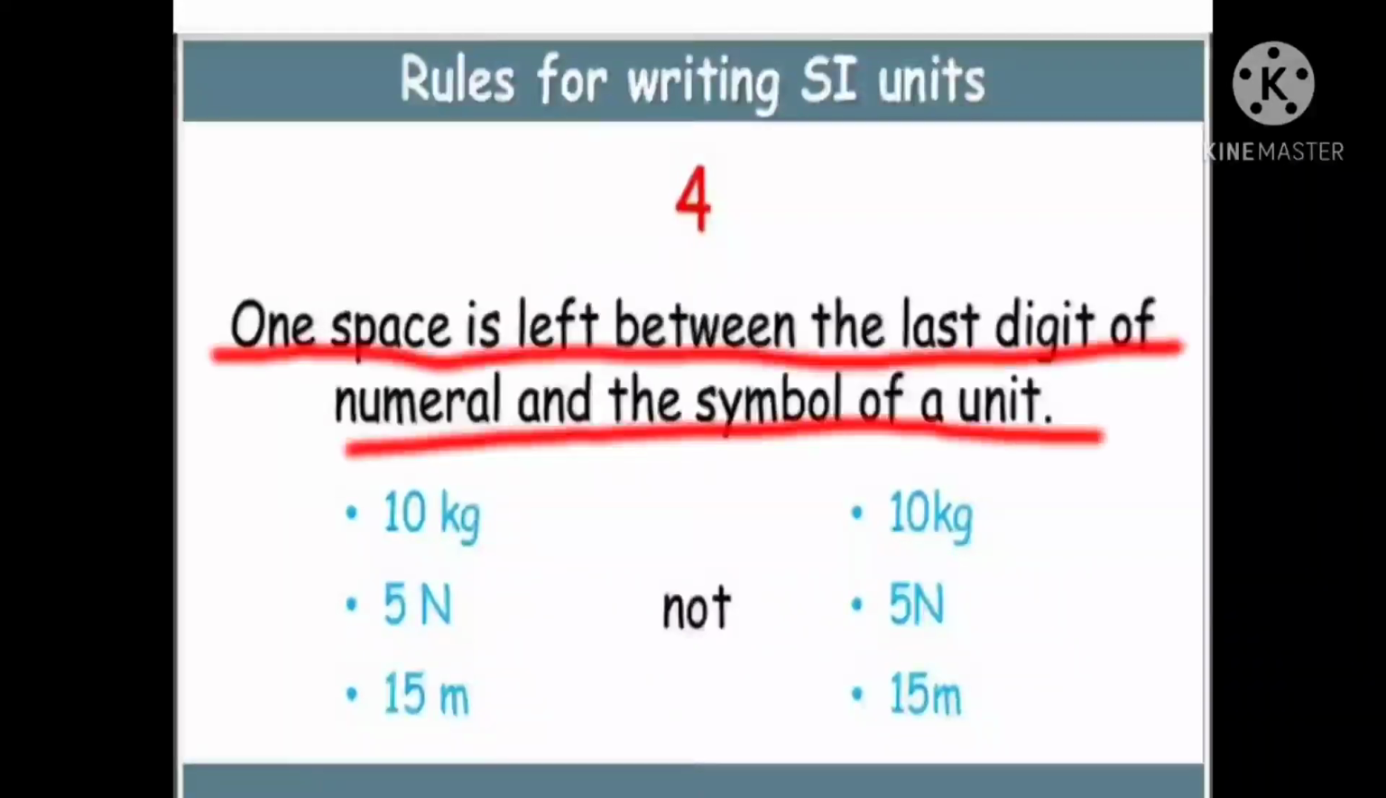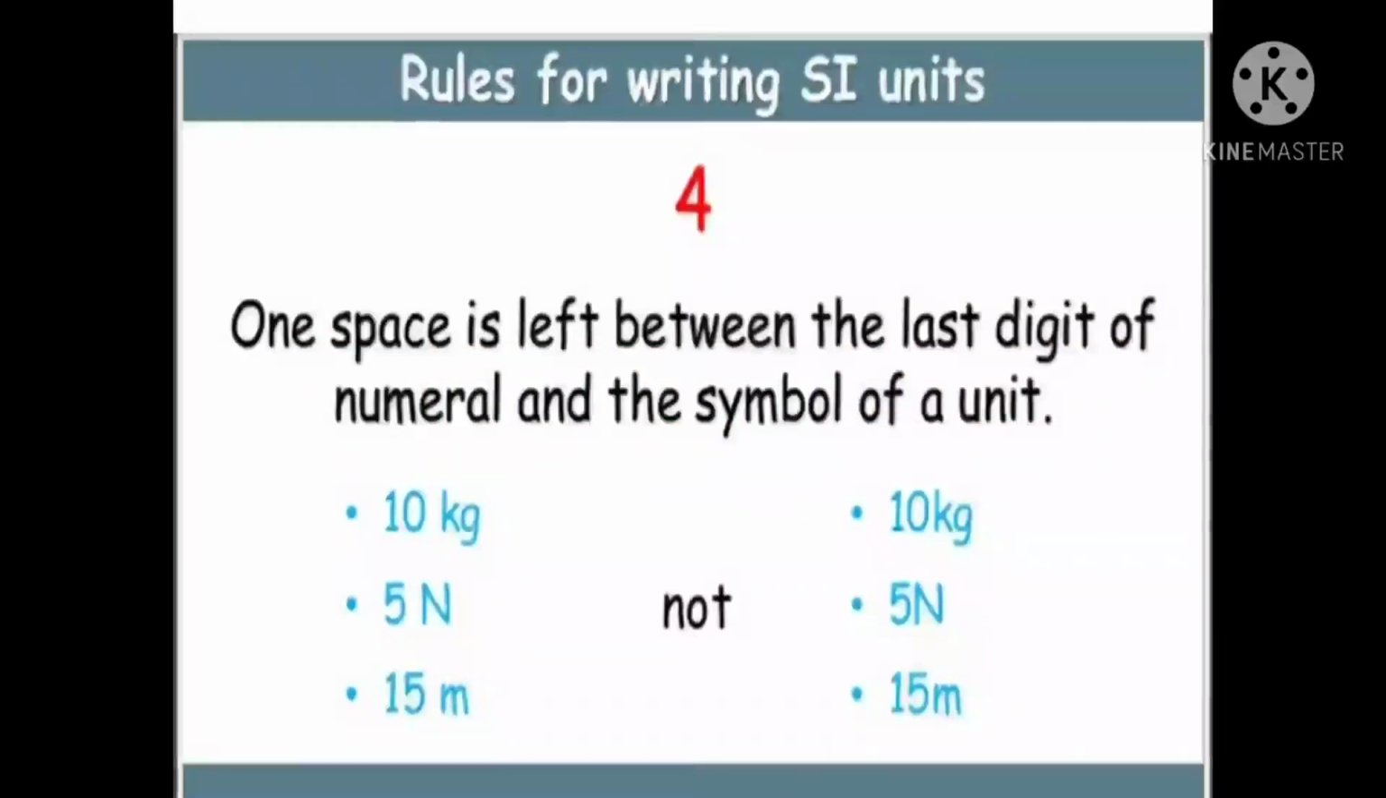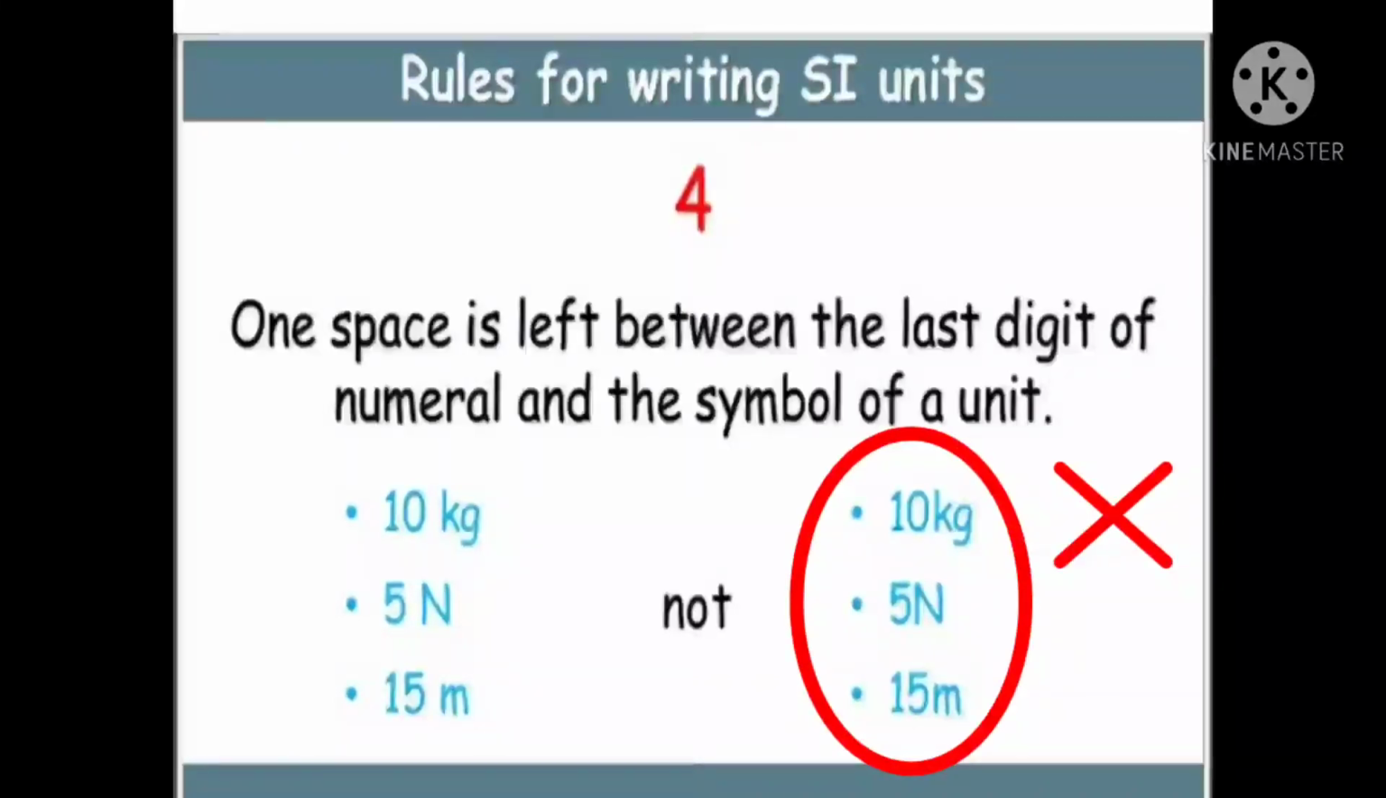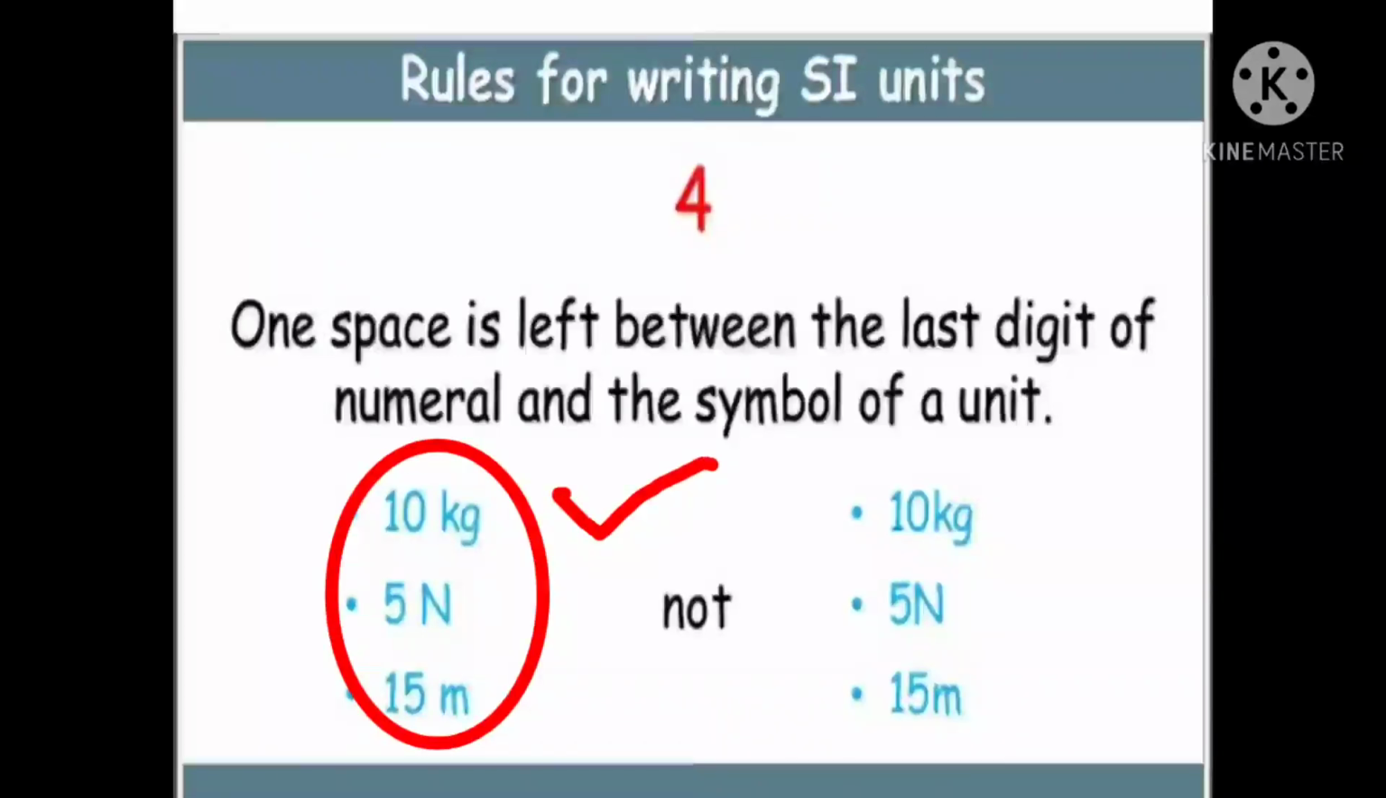Next one: a space is left between the last digit of the numeral and the symbol of the unit. So while you are writing the number and the unit, one space should be left here. It should not be written continuously like this. So these are all wrong. This is right.